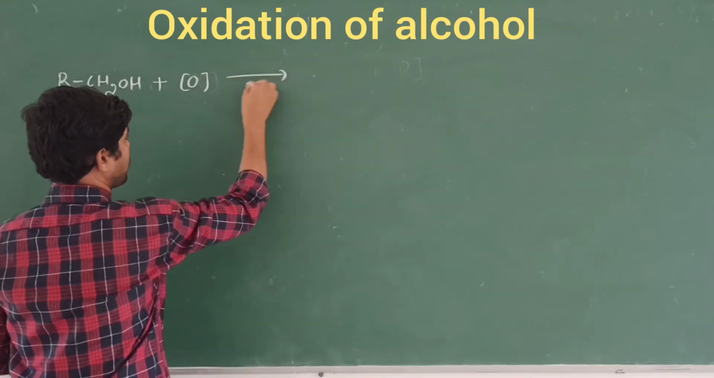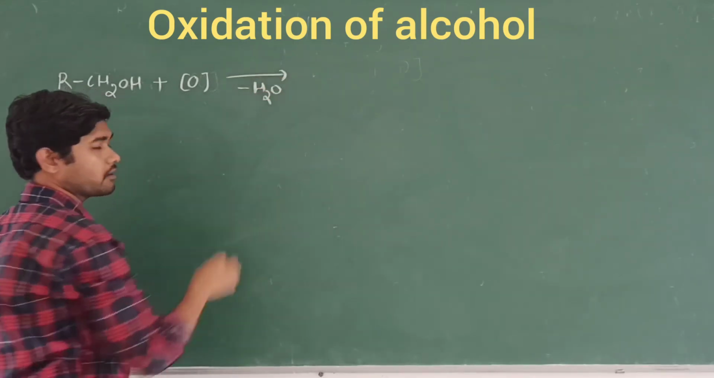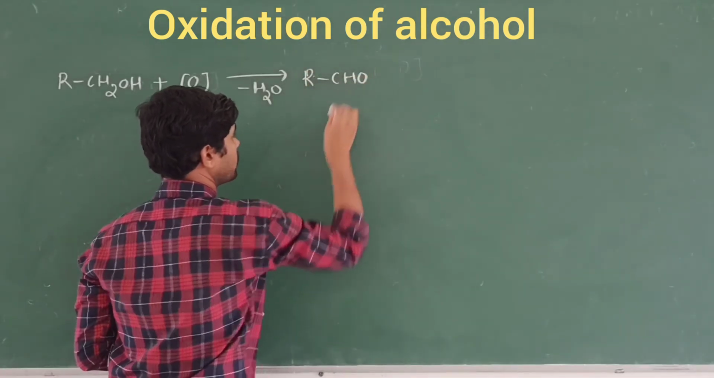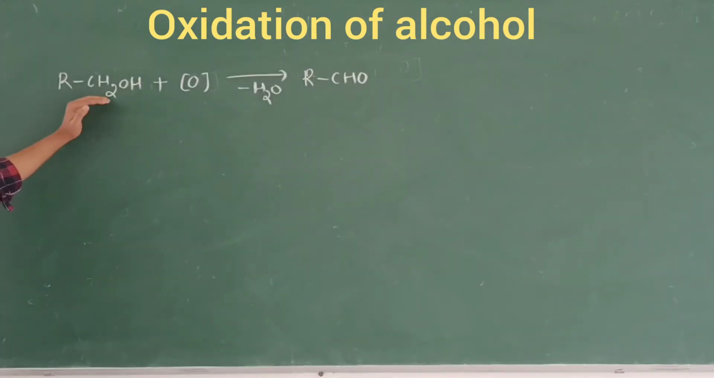What happens in this presence? I am going to admit water molecules in order to get the aldehyde group. That is RCHO. This is called aldehyde. So this is the conversion of this primary alcohol into aldehyde.